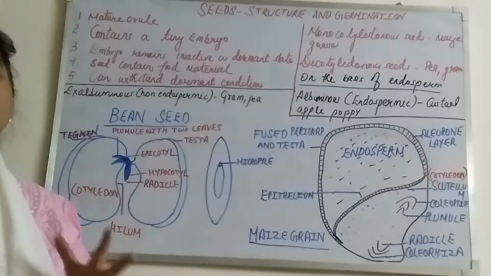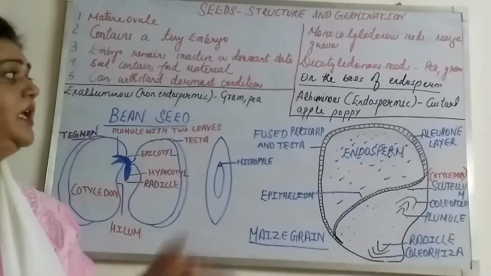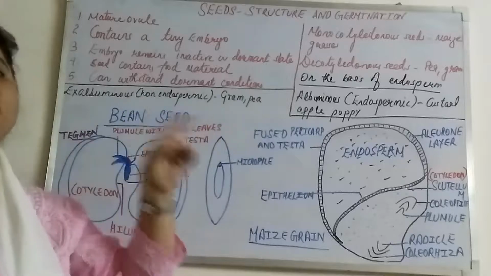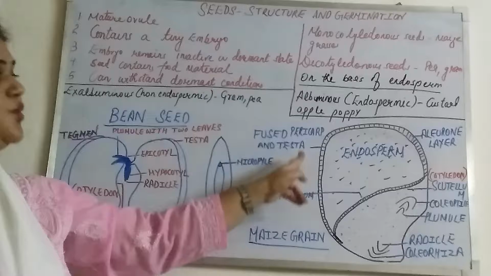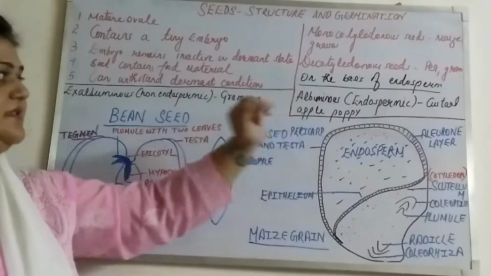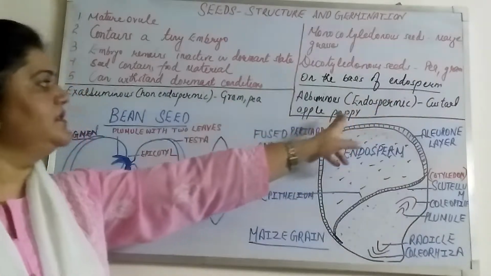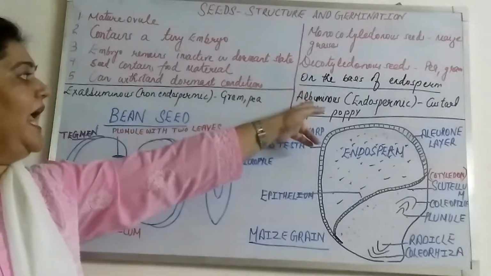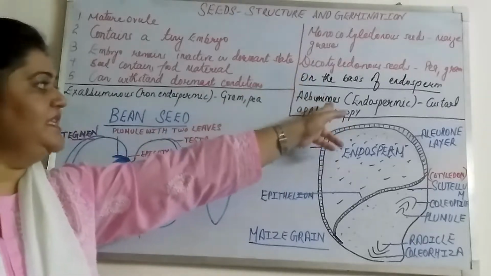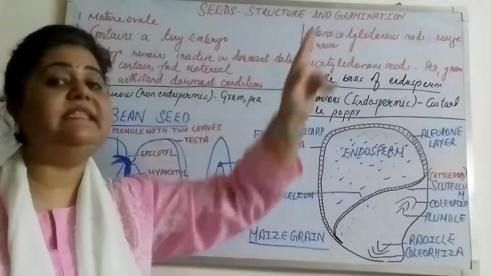The main source of nourishment to the embryo is only the endosperm. For example, maize seed is albuminous. Here I have given the examples: custard apple, poppy. These are all albuminous seeds, that means endospermic seeds.